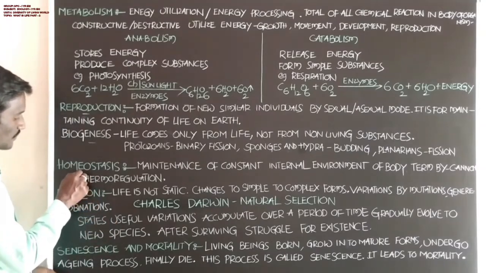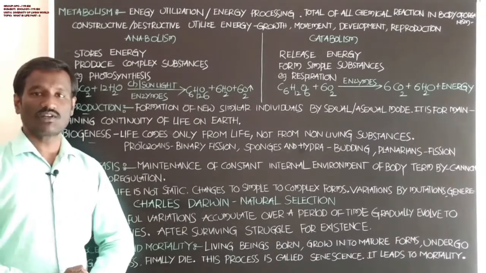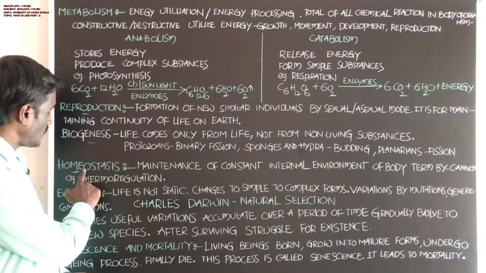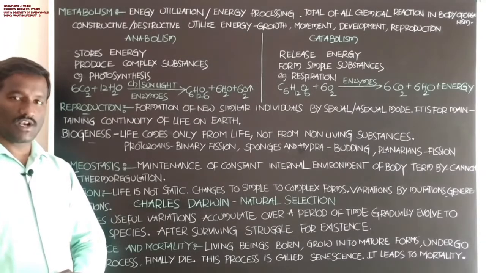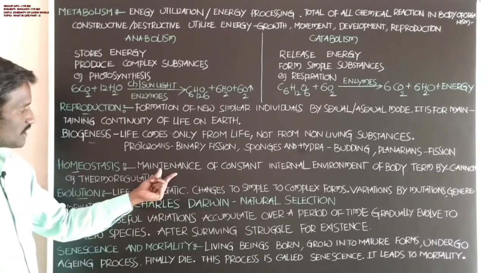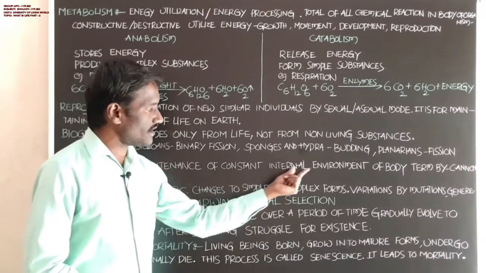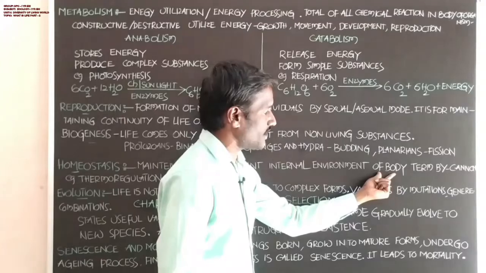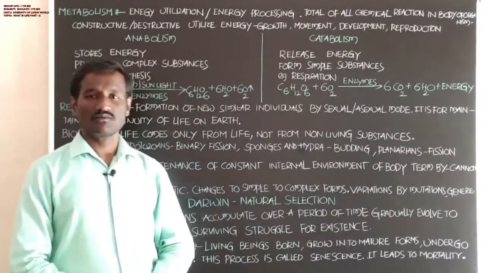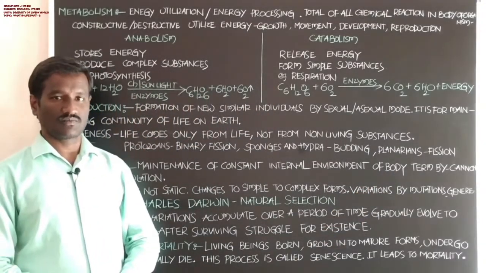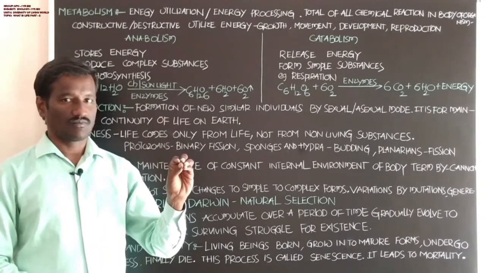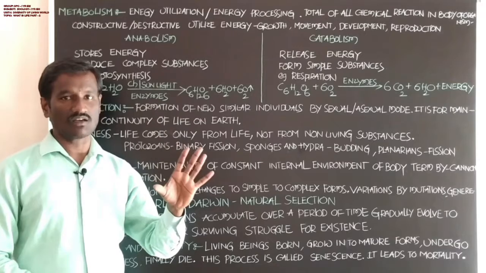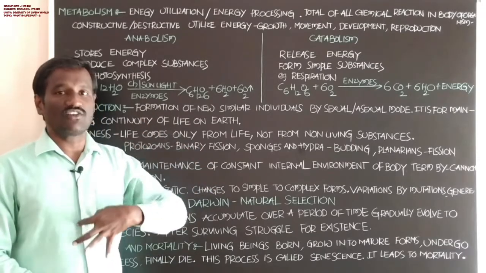Next students, homeostasis. What is the meaning of homeostasis? Students, it is one of the characteristic features shown by living organisms. In this, there is maintenance of a constant internal environment of the body. Each organism maintains a constant internal environment.